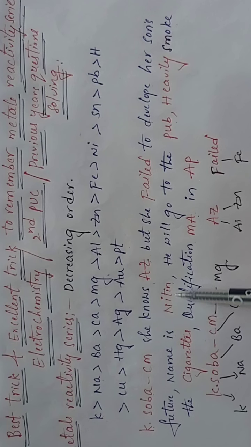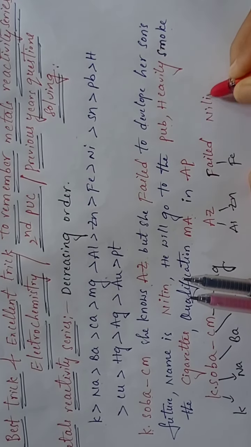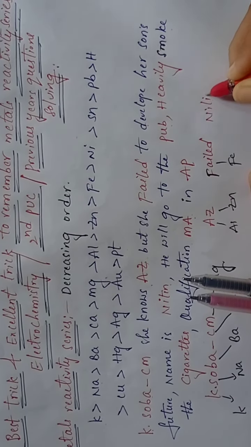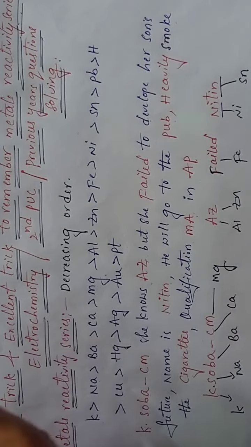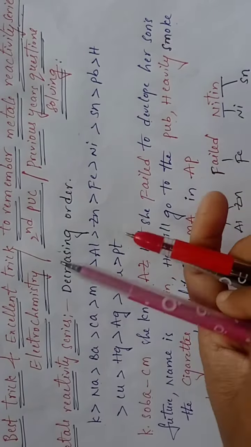To develop her son's future: his name is Nitin. Take the red letters of Nitin: Ni is nickel, Sn is tin. Next, he will go to the pub: take the word pub, Pb, plumbum.